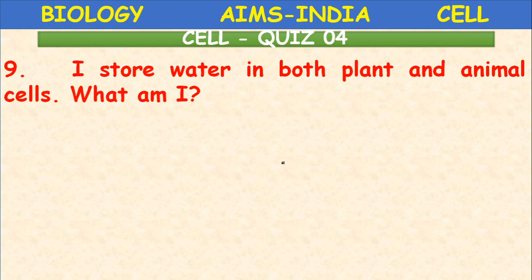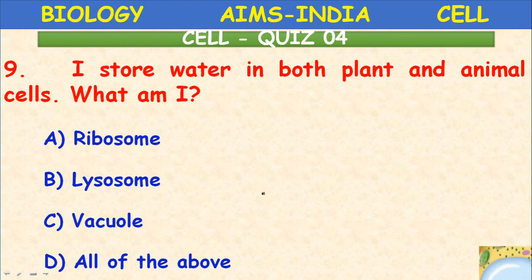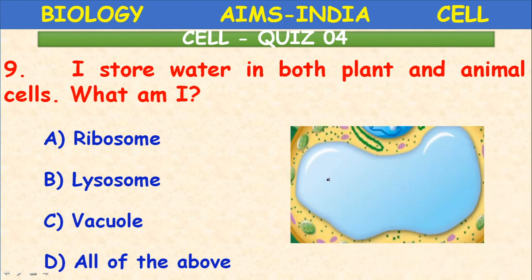I store water in both plant and animal cells. What am I? Ribosome, lysosome, vacuole. All of the above. What is the correct answer? Yes, C is the correct answer. So this is the structure, vacuole, which stores the water. Excess fluids will be stored in the vacuole.